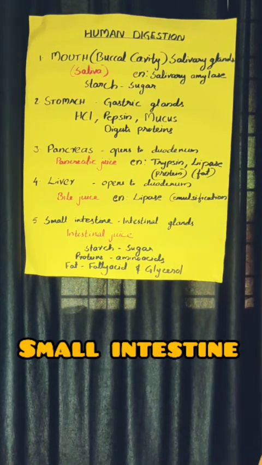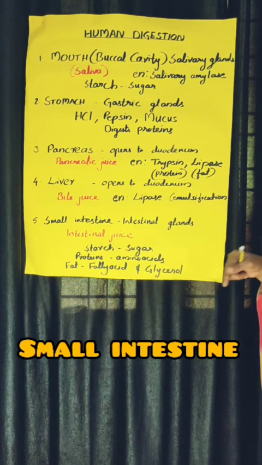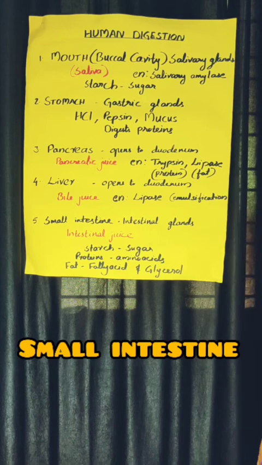In the intestinal juice, there are different types of enzymes, because the complete digestion of nutrients will be in the small intestine. All these enzymes together help for the complete digestion of the remaining nutrients present in the food items.